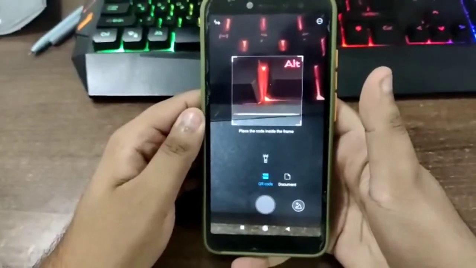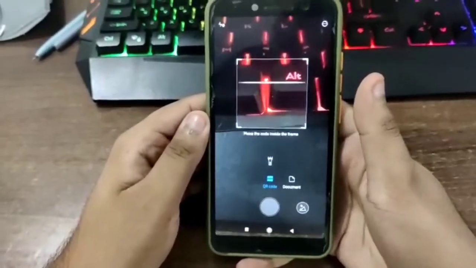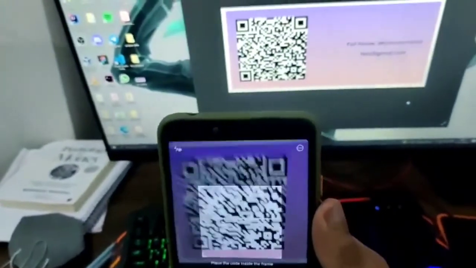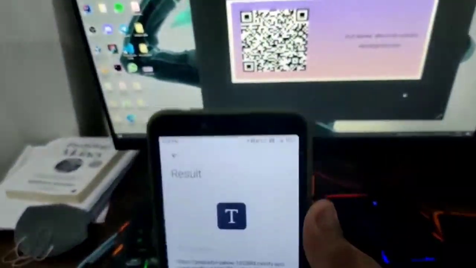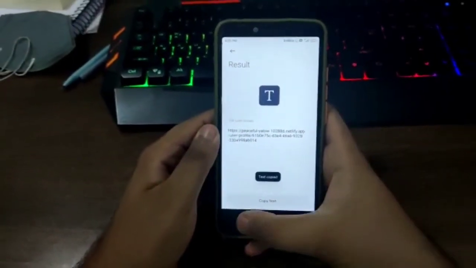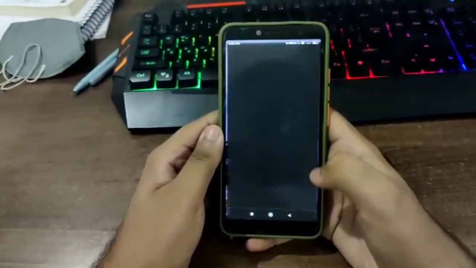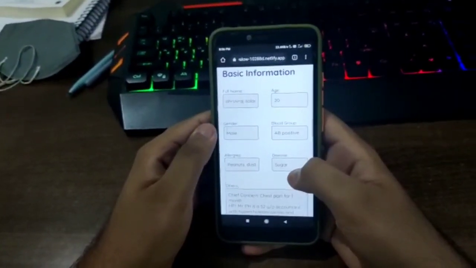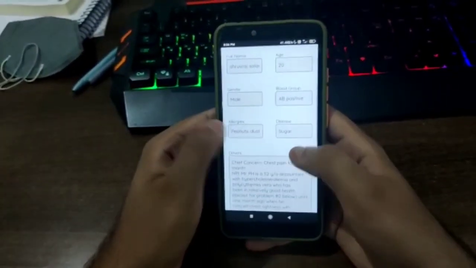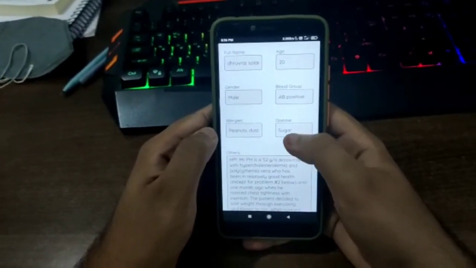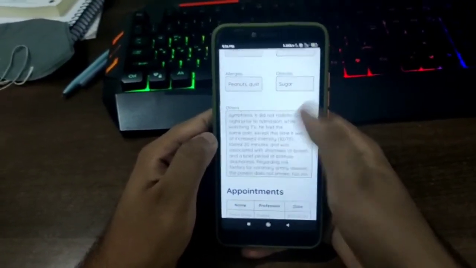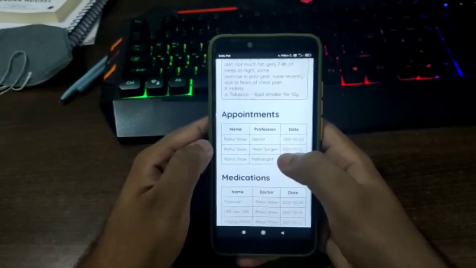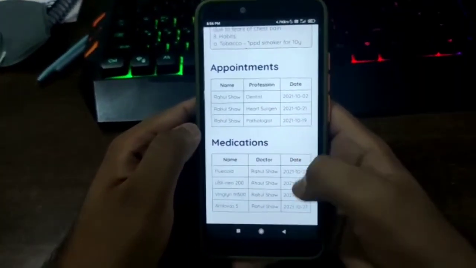This problem can be solved by giving each patient their own card. So the doctor can just scan their patient's card and they will get their own URL. They can copy this and paste it in Google Chrome and it will lead to the patient's page, where the doctor can see the medical info like name, the allergies the patient has, their diseases like sugar and other things, their whole medical history, their appointments in the month, and their current medication, what they are taking.